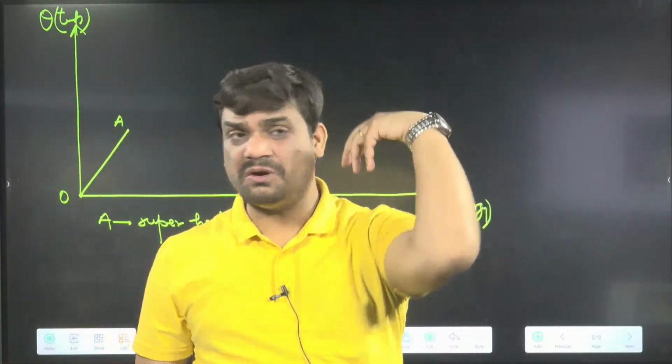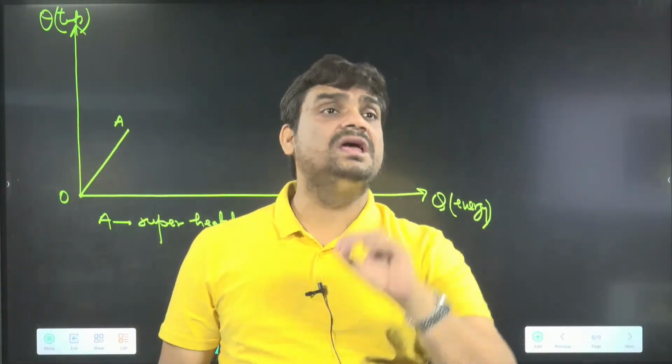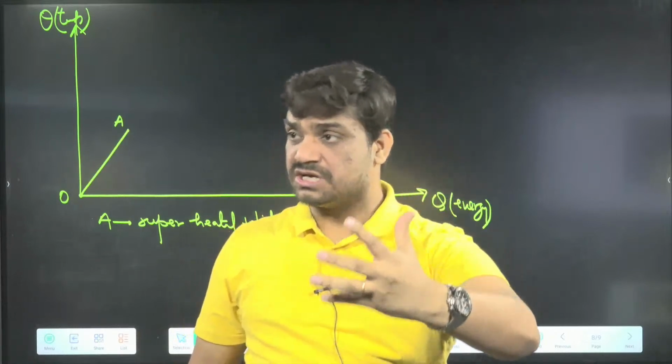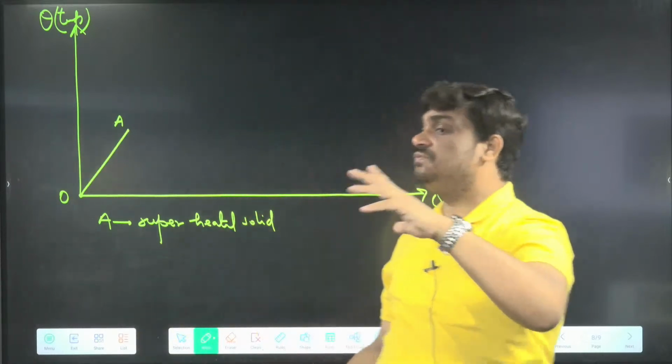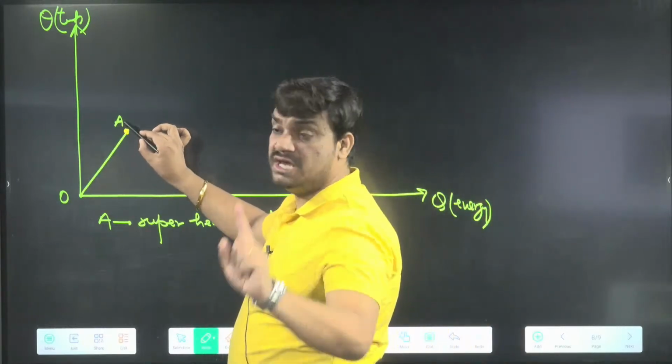More than this, you cannot increase the temperature. Beyond this, if you cannot increase the temperature, then what will happen? You can see, sir, now phase change will start. So at A is the point at which phase change will be started. So we can say superheated solid, you cannot heat further.